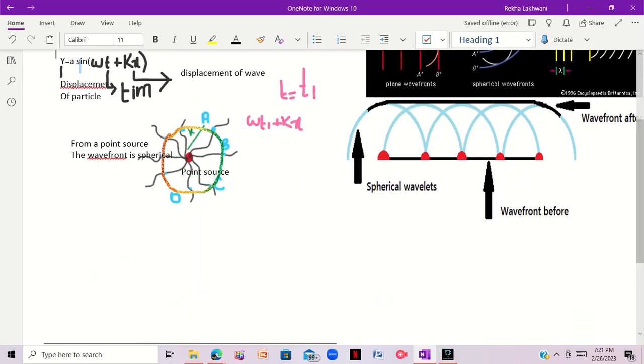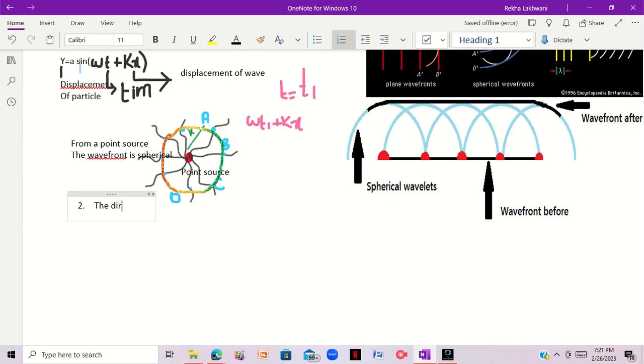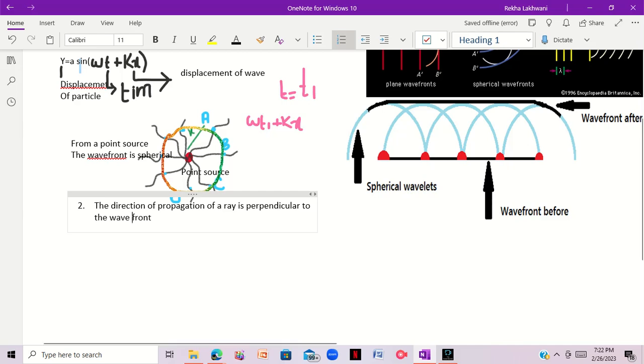Now the second point which he gave was that the direction of propagation of a ray is perpendicular to the wave front. Basically, the direction of a ray passing through a wavefront is always perpendicular.